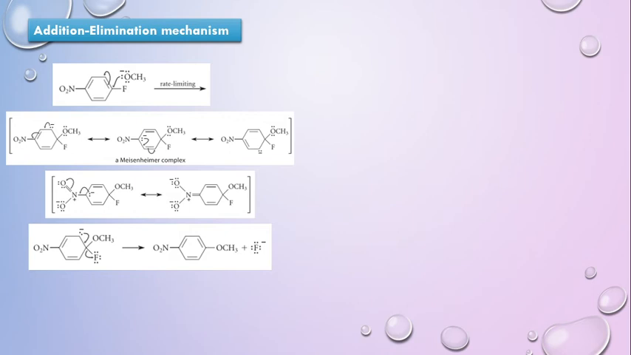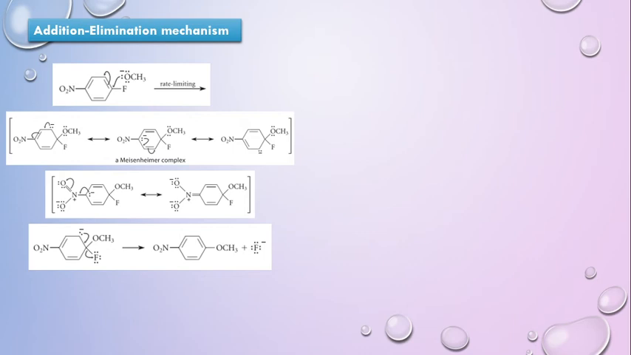Okay, and since you have a nitro group present at the para position, this negative charge is also delocalized on that nitro group. So you have an additional resonating structure here, where this negative charge is being delocalized on the nitro group. This is actually the main reason why we require a nitro or electron withdrawing group at the ortho or para position, because if it is present at the meta position, this kind of delocalization which is shown here in the third step is not possible. So this is what is going to make the reaction easier.